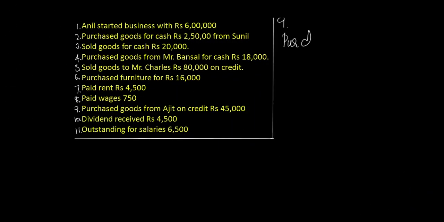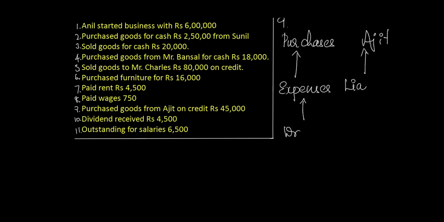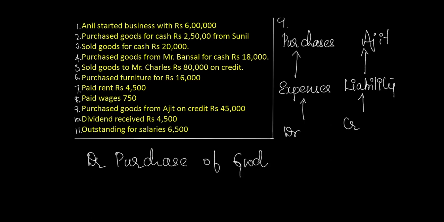The next transaction is also that of purchase of goods, but in this case it is credit purchase, meaning we are not making any payment of cash, but instead purchasing the goods from our vendor Ajit. The two aspects therefore are, one is purchases, which is our business expenditure, and other being Ajit's account, which in this case would be a liability or sundry creditor. At some point of time in future, we will have to clear the dues owed to Ajit. Therefore, the liability is increasing in this transaction. The entry would be debit purchase of goods, since expenditure is increasing, and credit Ajit's account, because liability is also increasing in this case.